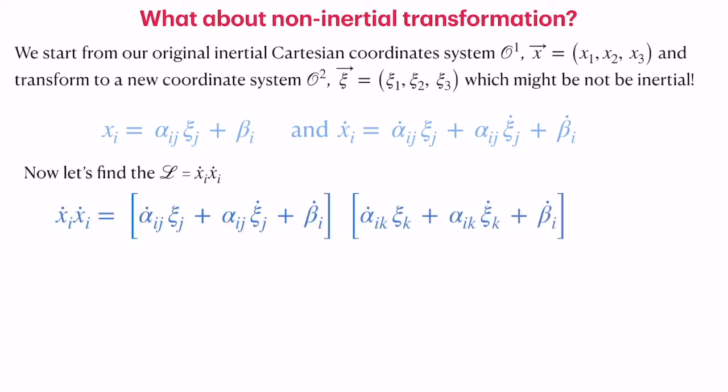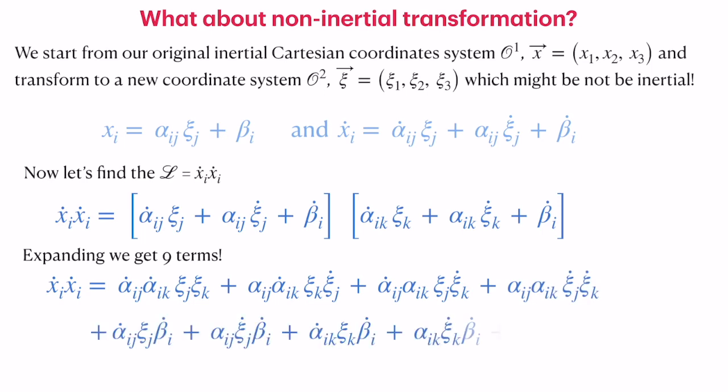Of course, you'll see that the Lagrangian is a square of the velocity. We have to multiply these two terms. Each has 3 terms. There would be 9 terms altogether with a very complex relation. Lagrangian of a particle after the non-inertial transformation, we have a derivative of alpha ij, then xi i dot, xi j dot, xi k. Then we have alpha ij, derivative of alpha ik, and then xi i, xi k, xi j dot, and so on. So we have all 9 terms given here.